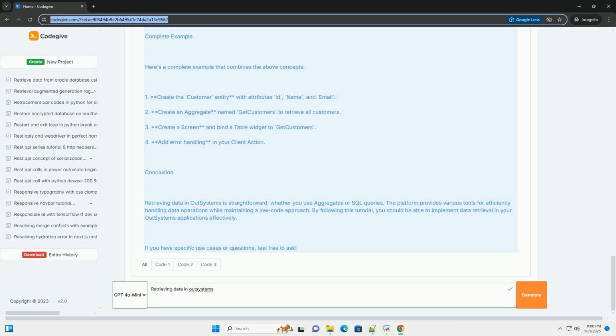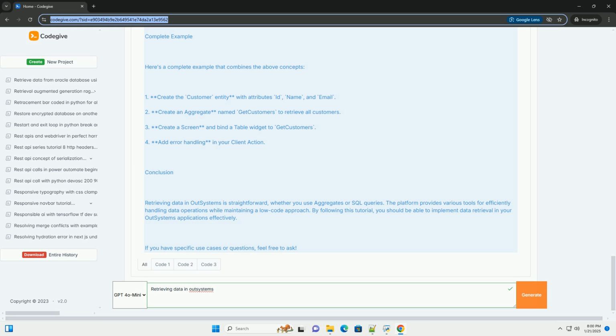3. Using SQL queries. While aggregates are user-friendly, you may sometimes need more control over your SQL queries. Outsystems allows you to write SQL directly using the SQL tool. Example: create a SQL query. 1. In the Logic tab, right-click on SQL and select Add SQL. 2. Write your SQL statement. For example. 3. Define the output parameters for the query to match the data structure you expect.